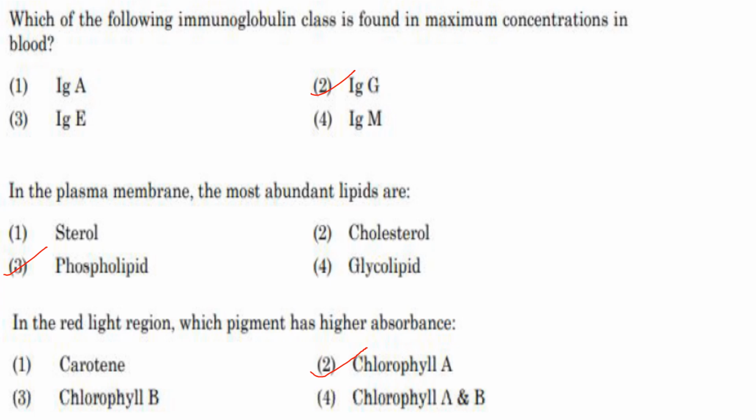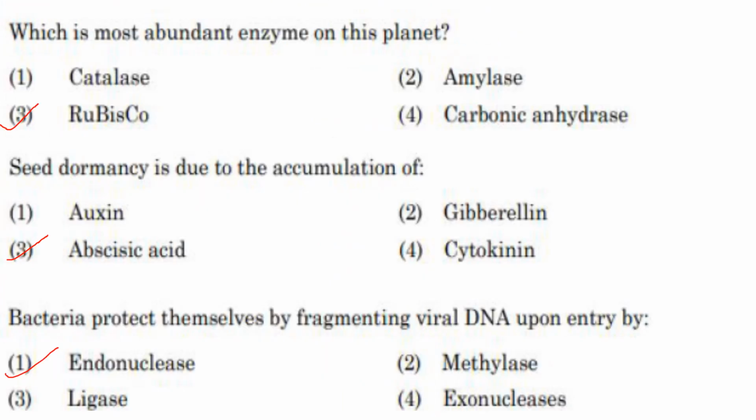Answer is option 3. In the red light region, which pigment has higher absorbance? Naturally, it is chlorophyll A. Answer is option 2, chlorophyll A. The most abundant enzyme on this planet. Plants are more in number, so naturally it will be rubisco that is more abundant. So answer is option 3. Seed dormancy is due to the accumulation of abscisic acid.